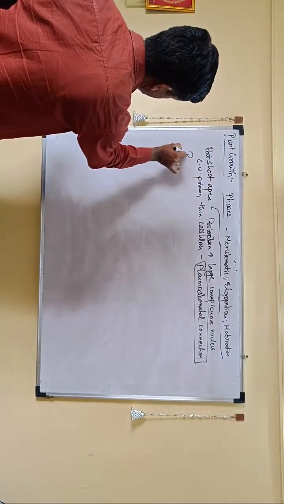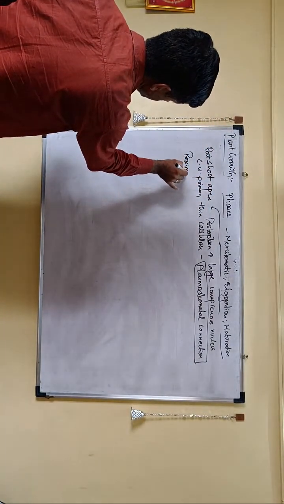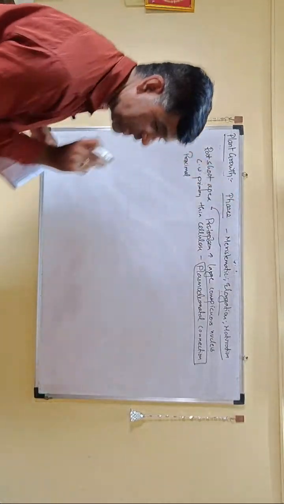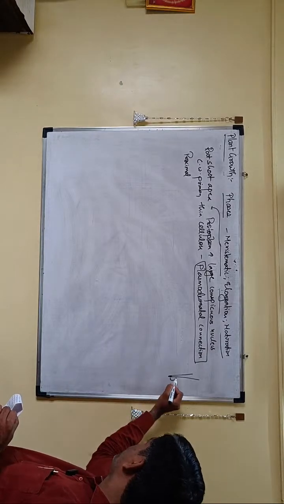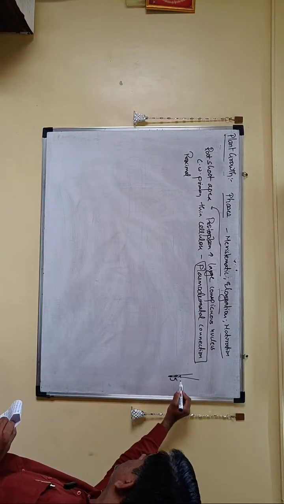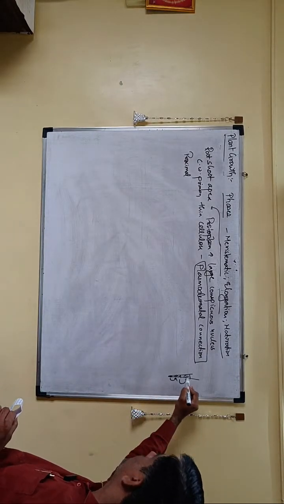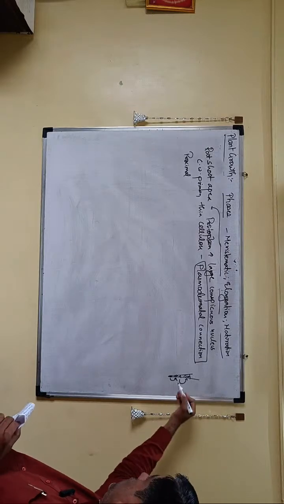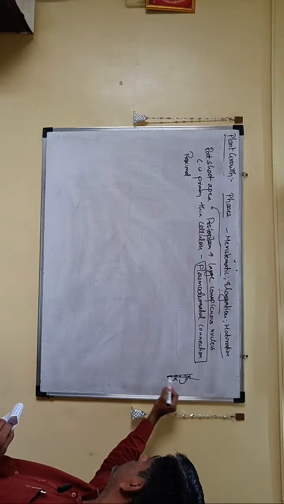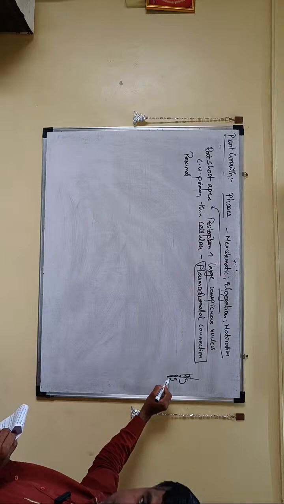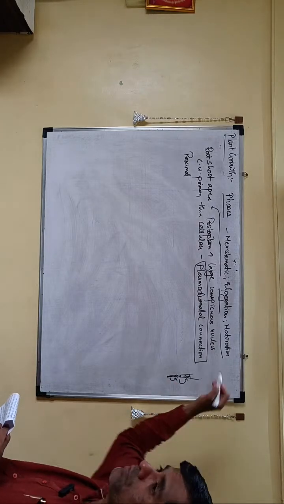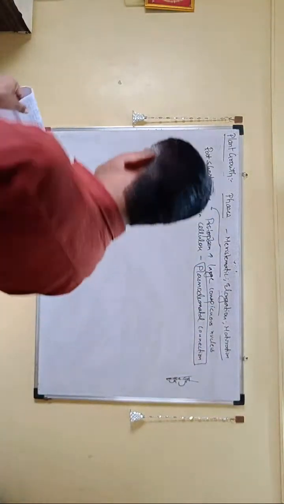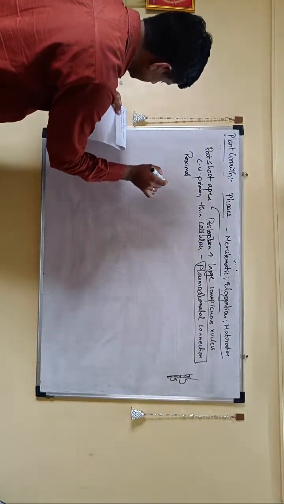Next to this, remember the word proximal. So proximal to it. If you start from the tip, the first is the meristematic. The proximal to this is your elongation. Now proximal to elongation, you will have maturation. So you go away from the tip. So at the tip is meristematic, and after that which one is there? Elongation. After that which one is there? Maturation. So proximal to that is elongation, right?